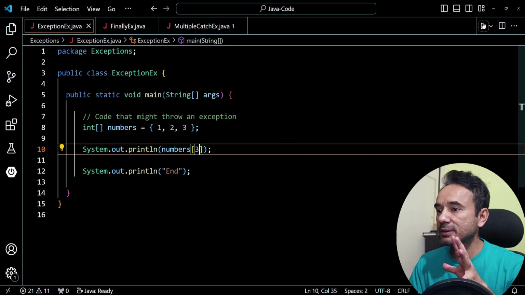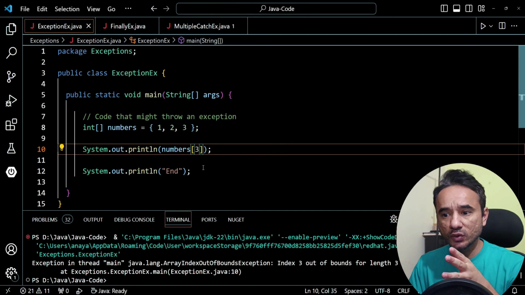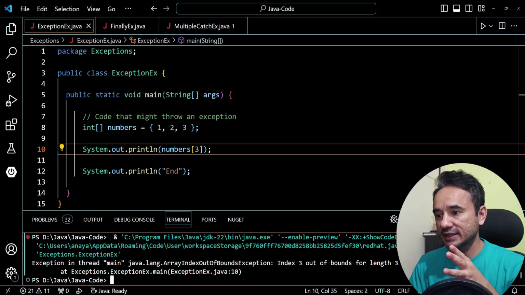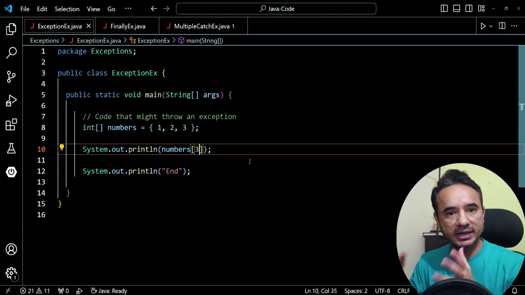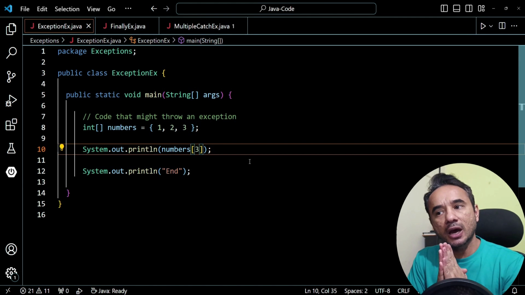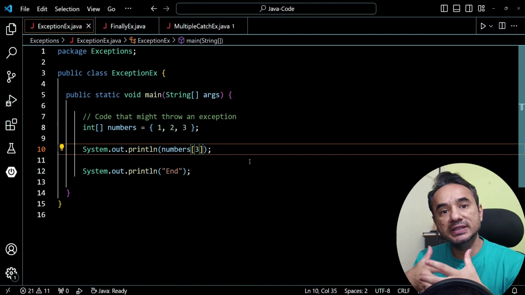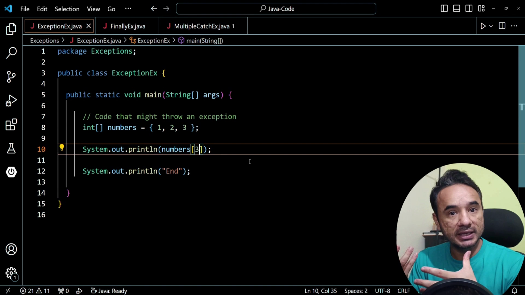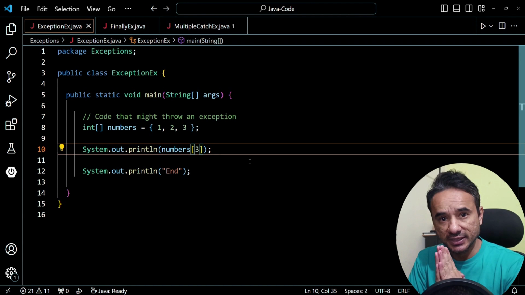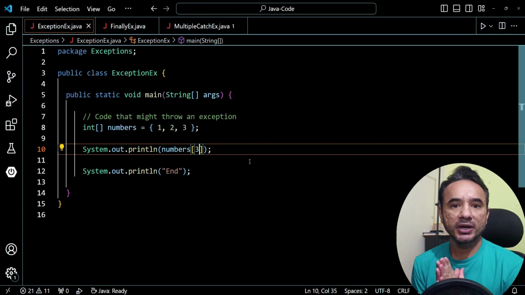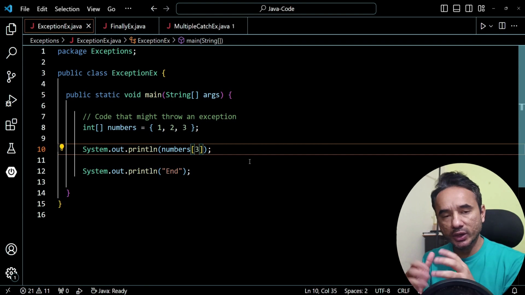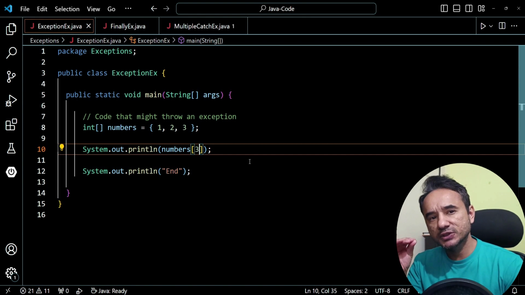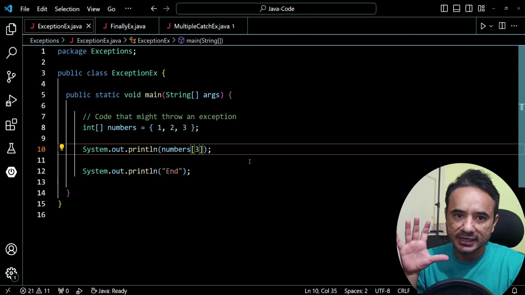Now when you run this application, obviously you will get an array index out of bound error, index 3 out of bounds, because the 4th element is not present in the array. Now the end user will also see this technical error or technical web page, and it's a very bad user experience and bad for security also. And mostly as a developer you will never know what and when the error has occurred so that you can fix it, right? So to resolve this issue, we use exception handling.